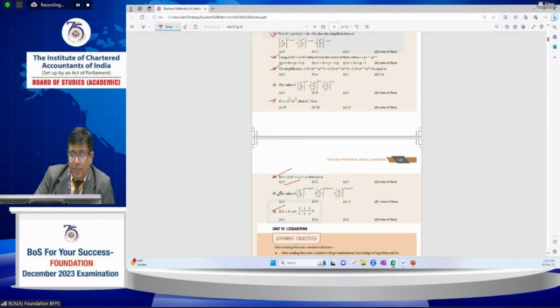This is also a very important, easy sum. It is x power a minus b into a square plus ab plus b square, which comes as a cubed minus b cubed, plus b cubed minus c cubed, and so on. So x power a cubed minus b cubed, x power b cubed minus c cubed, x power c cubed minus a cubed.